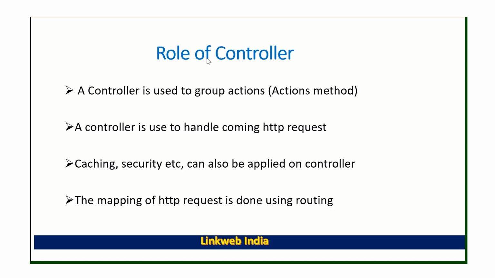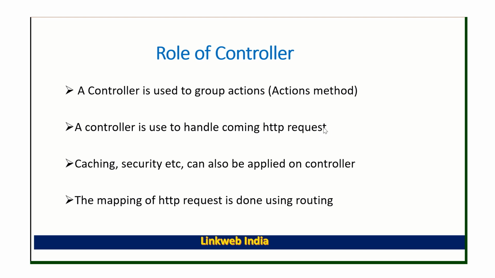And role of controllers: a controller is used to group actions or action methods. In one controller we can create multiple action methods, right? Suppose add, delete, update. There are multiple action methods we can create in one controller. Second point is a controller is used to handle incoming HTTP requests.